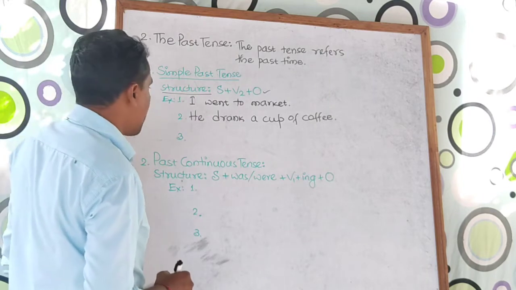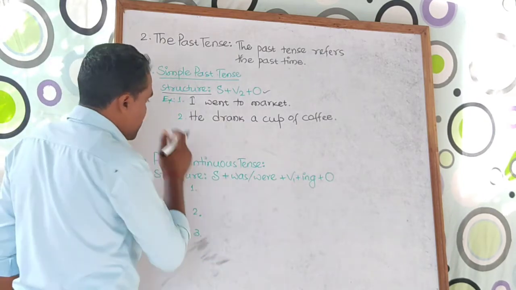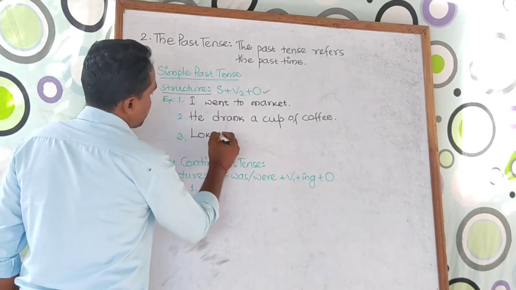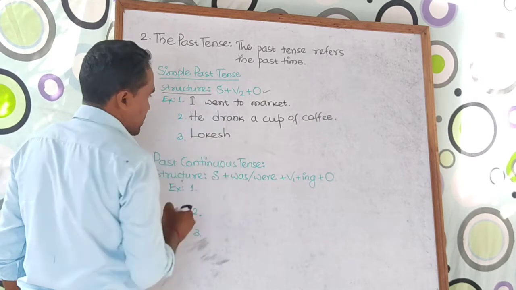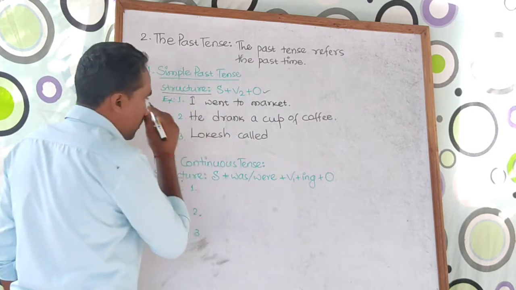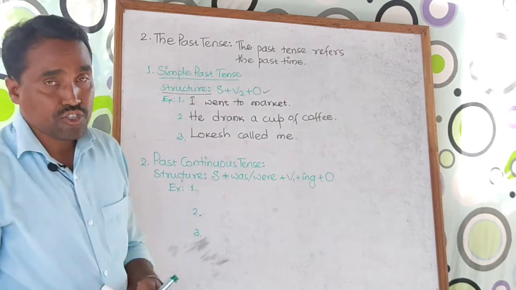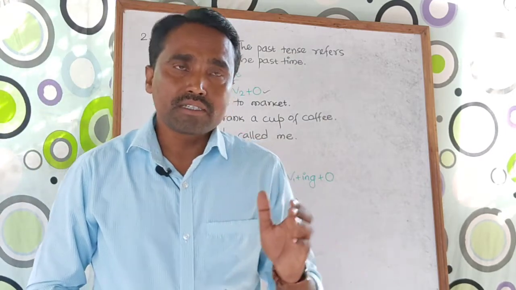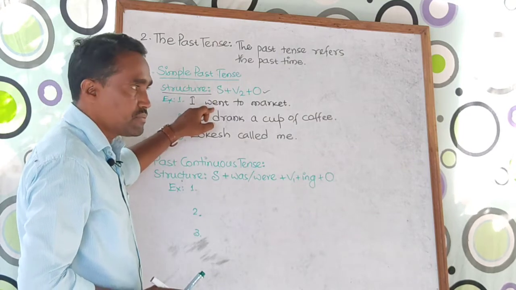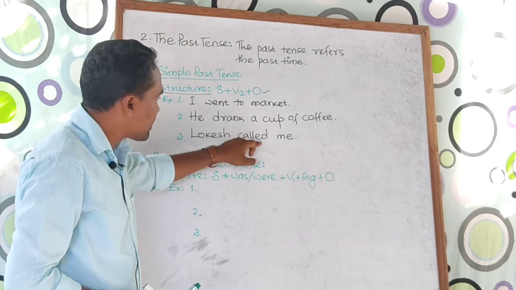And for the third example, I will take a name of a person here, like Lokesh. Lokesh called me. The V2 form of call is called. Remember, for simple past tense there is no auxiliary, but don't forget that in simple past tense we need to take V2 form, like here went, then drank, and another one is called.